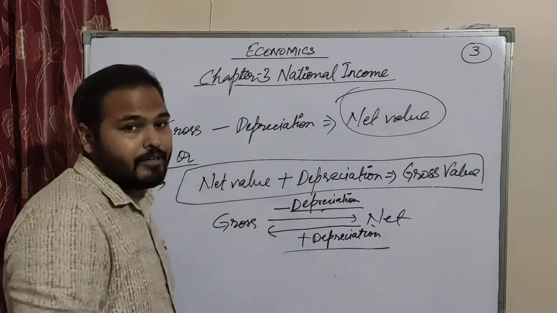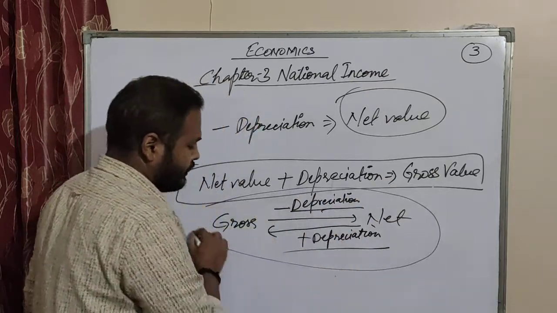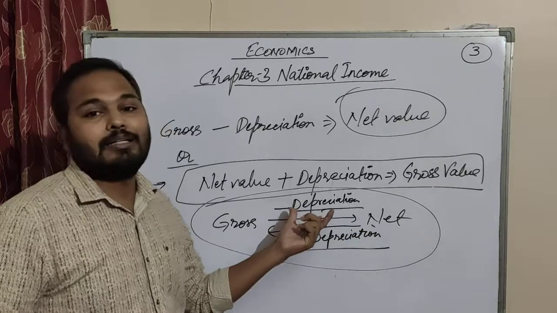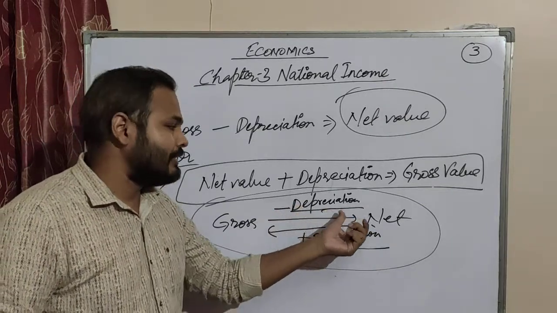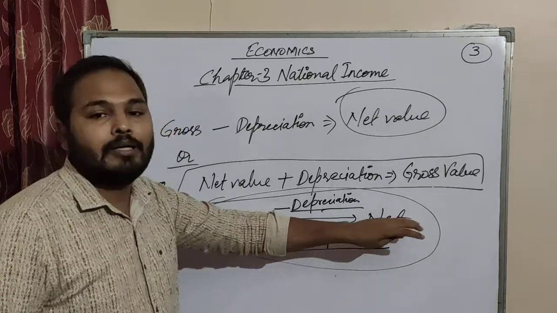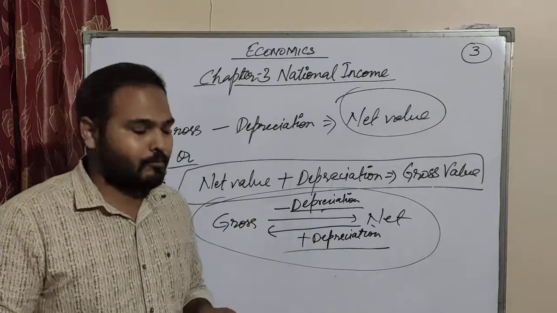So this is not very difficult. It is very easy. You can learn this in 1 minute only. When you are moving to net value, you should deduct the depreciation amount. When you are converting net value to gross value, you need to add the depreciation amount.